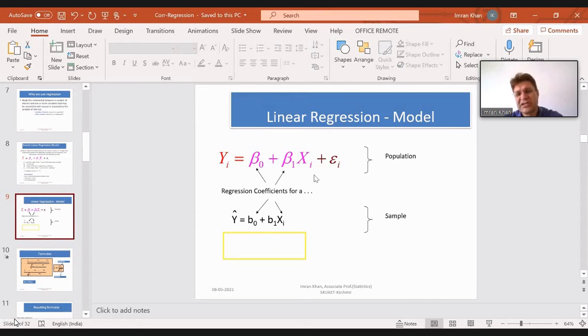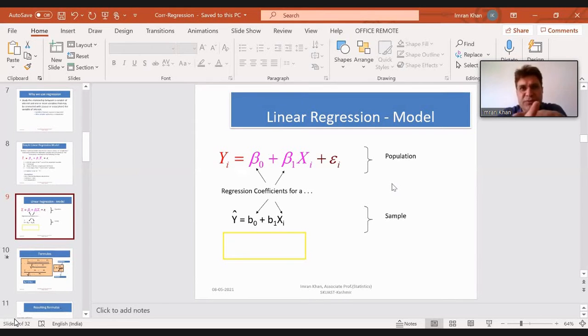Yesterday we discussed population and sample. As I said, we don't study the population as a whole, we study a sample. Yesterday we talked about the population of the students of Kashmir University; they are my population. If I take a small portion of that population, that is a sample. We will study that sample, and on the basis of the sample, we will draw inference for the population.